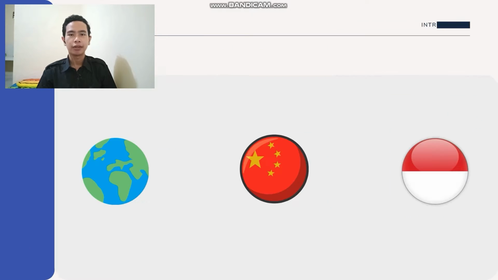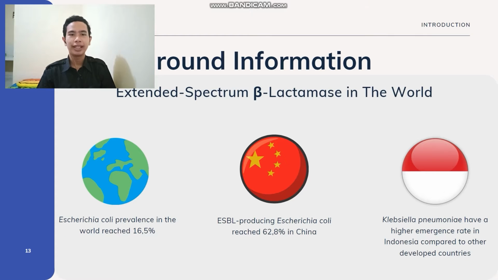Next, the global prevalence of ESBL producing Escherichia coli in the world reached 16.5%, while in China it reached 62.8%. Meanwhile, Klebsiella pneumonia has a higher emergence rate in Indonesia compared to other developed countries. In our student project, we will discuss ESBL and its effect on current antibiotic development.